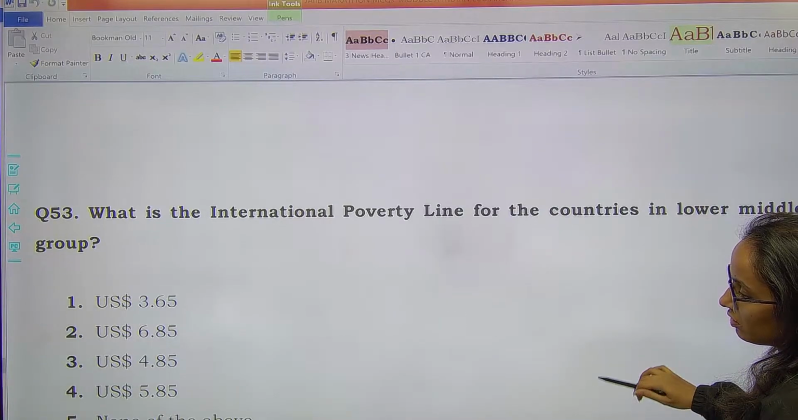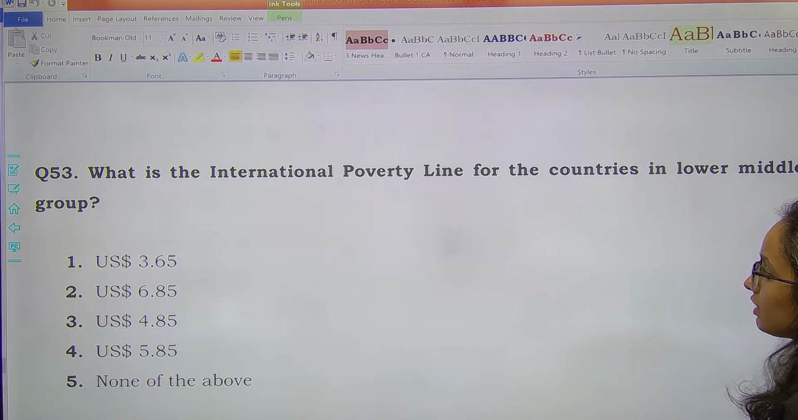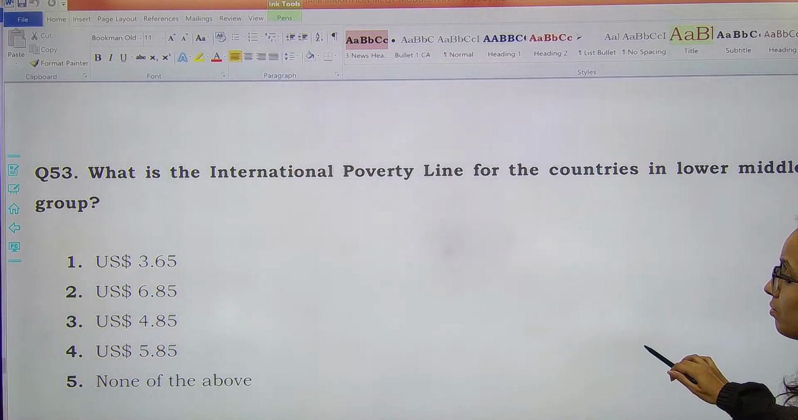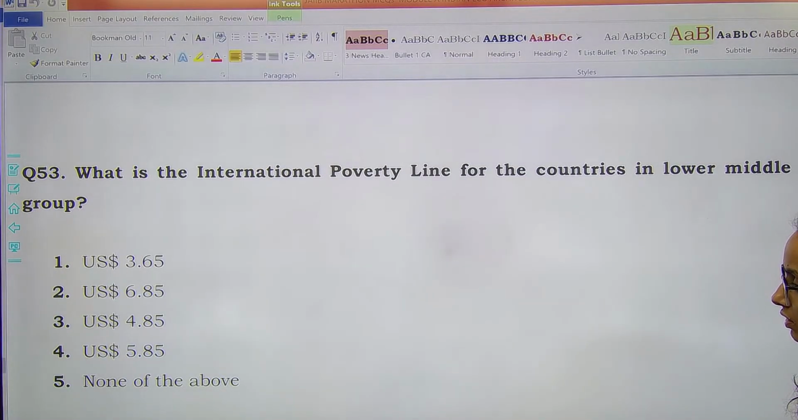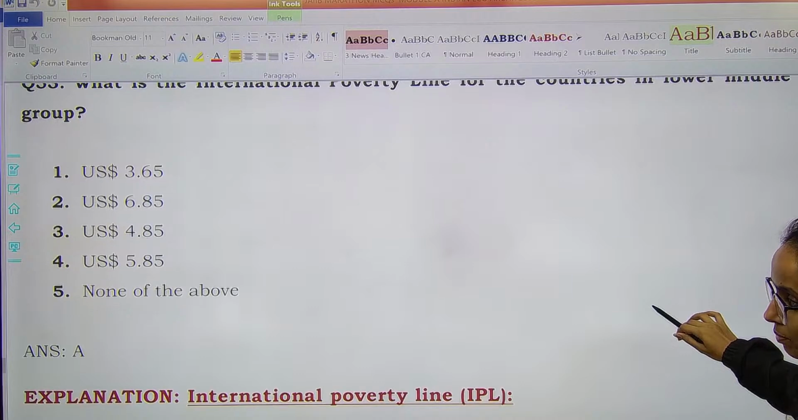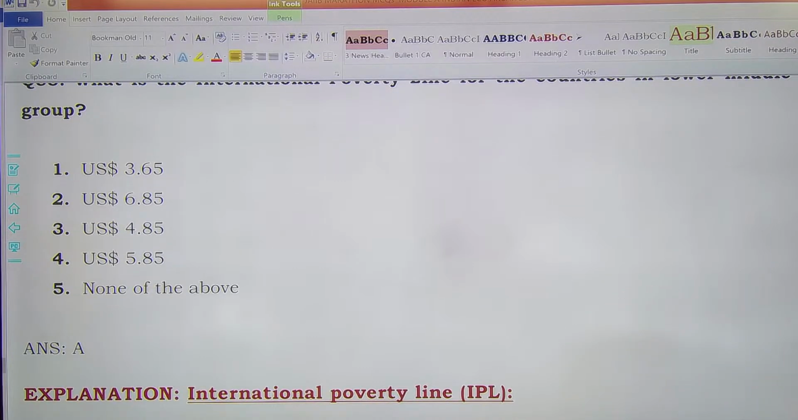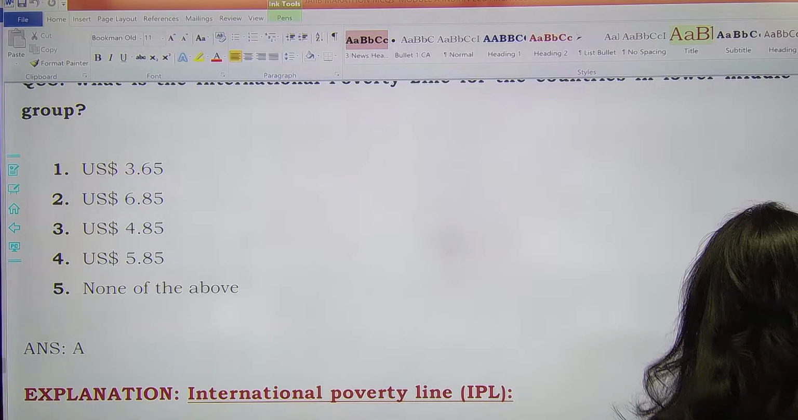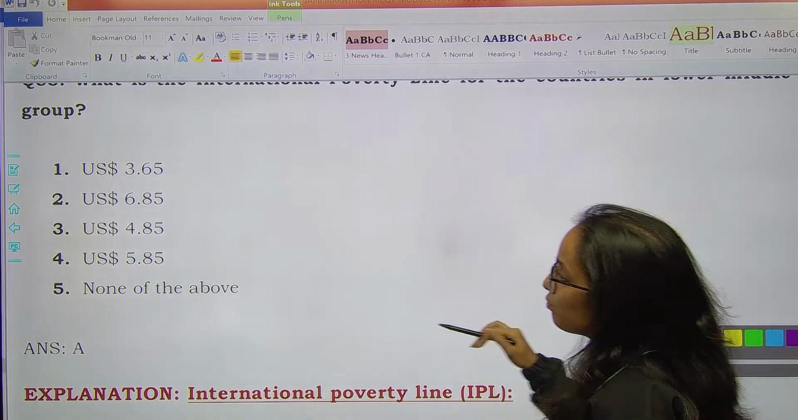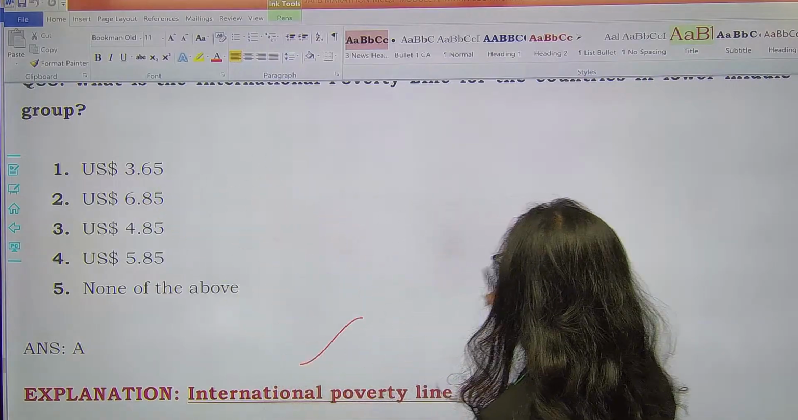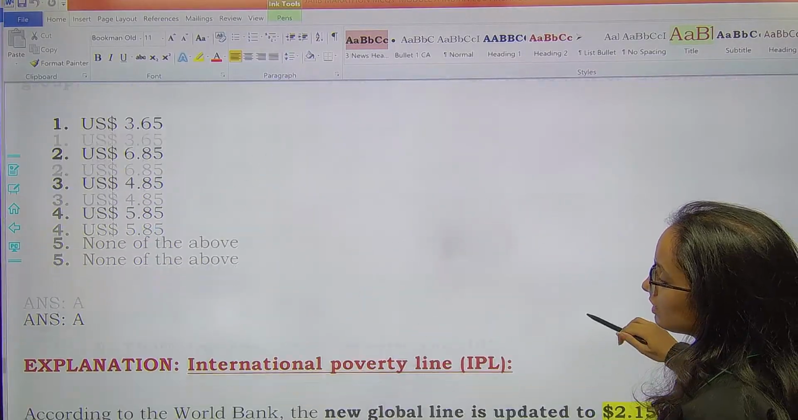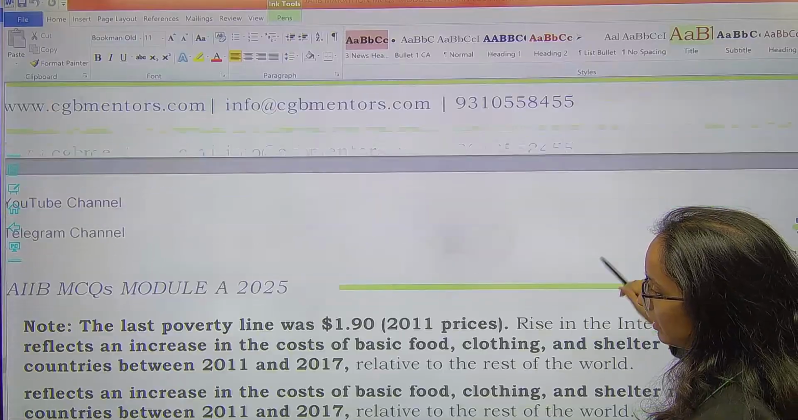The next question. What is international poverty line for countries in the lower middle income group? कंट्रीज जो लोअर मिडिल इनकम ग्रुप में है उनके लिए इंटरनेशनल पॉवर्टी लाइन है आपका 3. वैसे तो 2.15 है लेकिन ग्रुप के हिसाब से भी है, तो जो लोअर मिडिल इनकम ग्रुप है as per the latest classification it is 3.65 US dollars. Option A. Okay, 3.65. Next question.